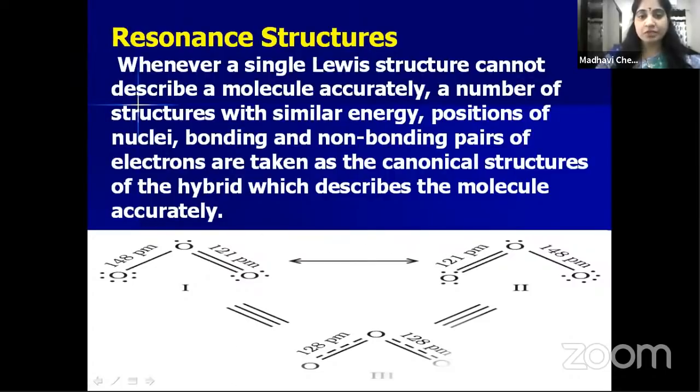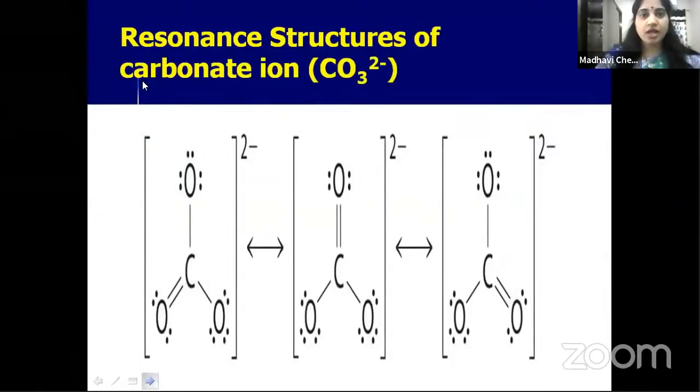Okay, now let us see one more example. In the case of the carbonate ion, CO3 2 minus, this is the structure. This carbonate ion has three oxygens. Between carbon and oxygen a double bond is present, but all three oxygens are the same. So this double bond may be present between this carbon and oxygen, or between this carbon and oxygen, is it not?